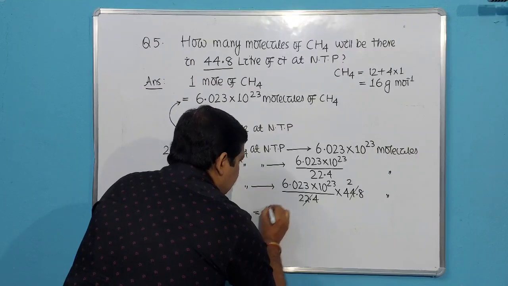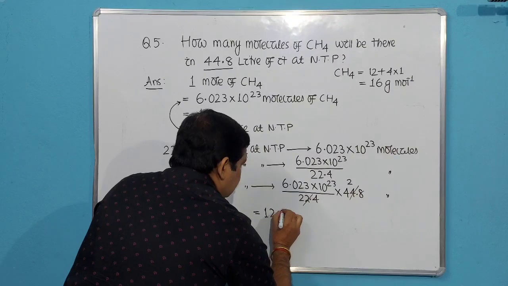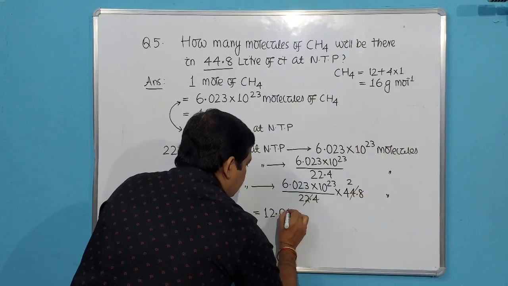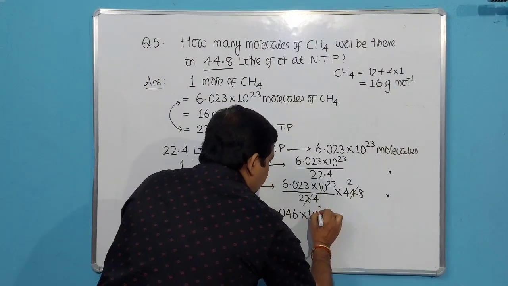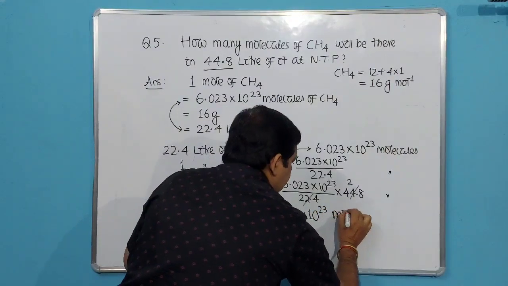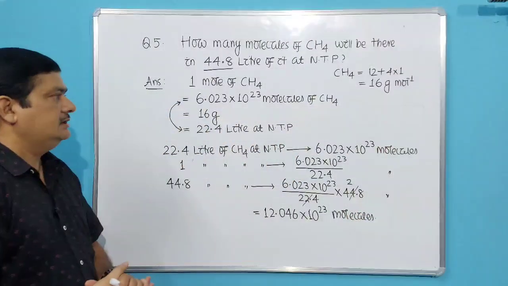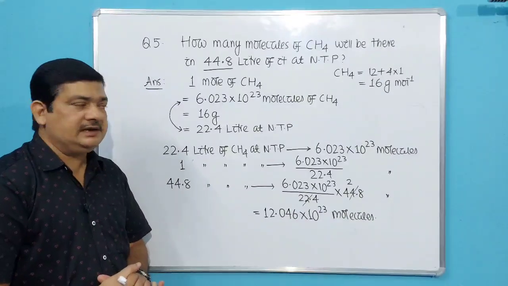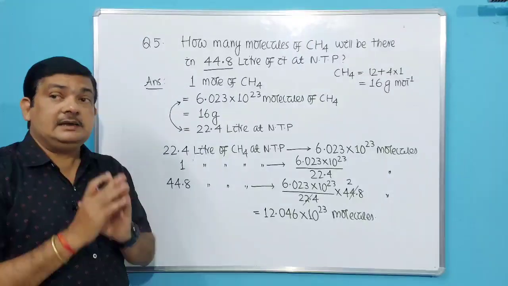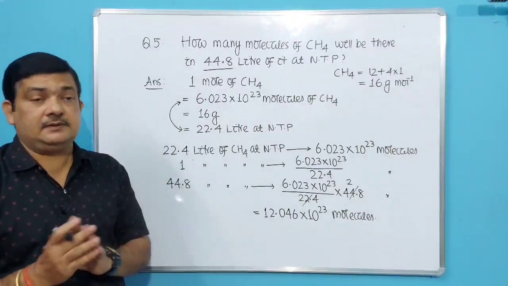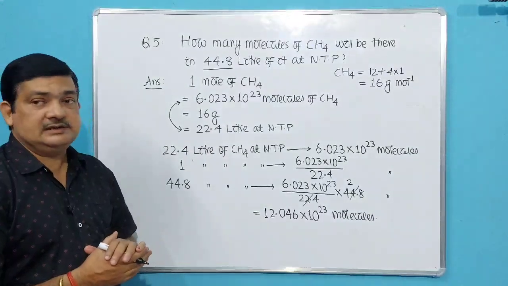So how many molecules will be there? Na into 2 means 12.046 into 10 to the power 23 molecules. Okay. So this is how we have to solve these numericals based on number of molecules and volume. And remember, it is only applicable for gases, not for solids and liquids. So only for gases these questions will be asked.